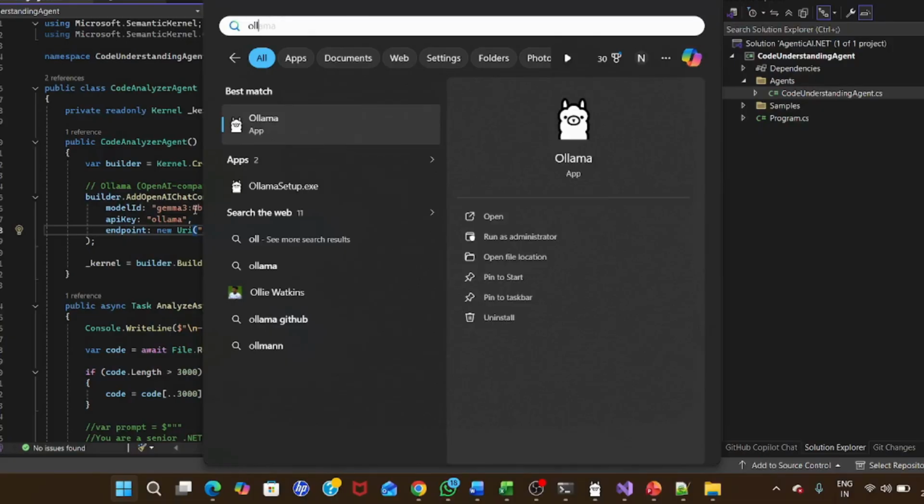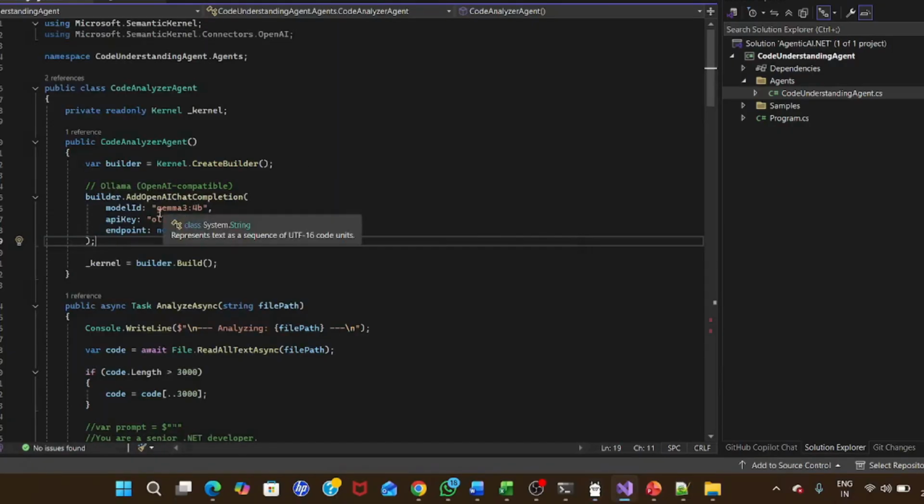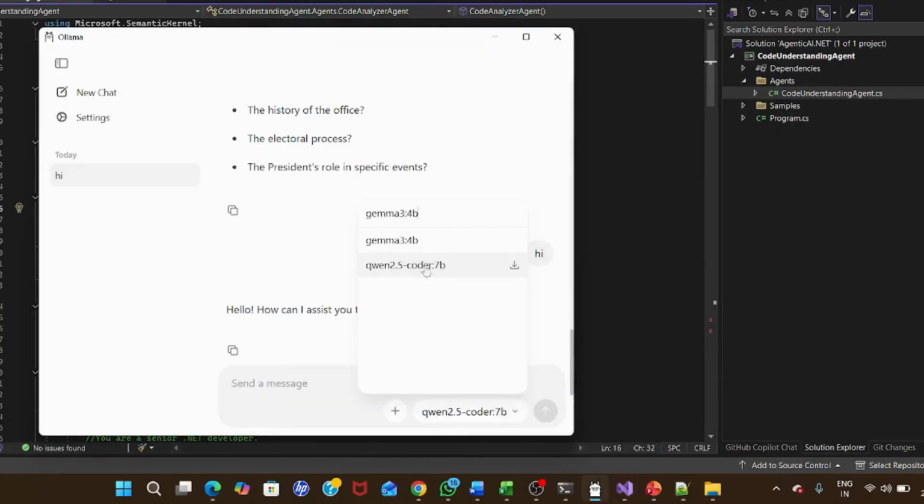Once it is installed and you open it up, it will look like this. This is Ollama running locally. We are using this model ID, Gemma 3 4b. If you search, you can see this model already exists on my local machine.